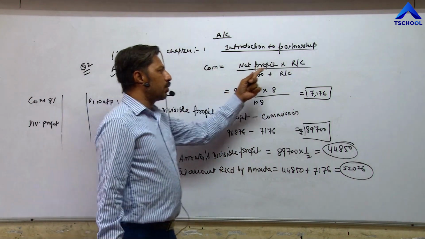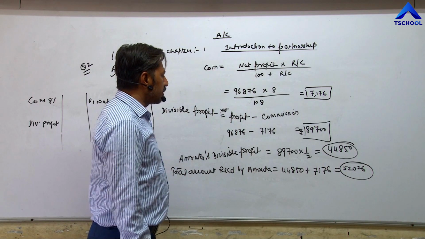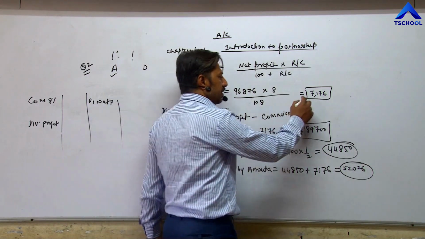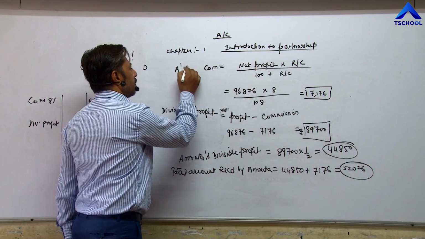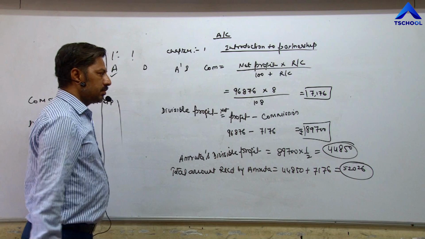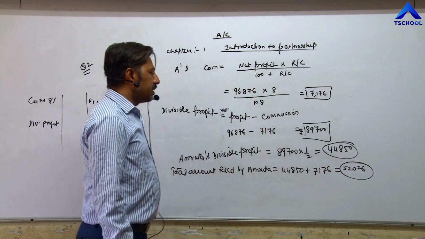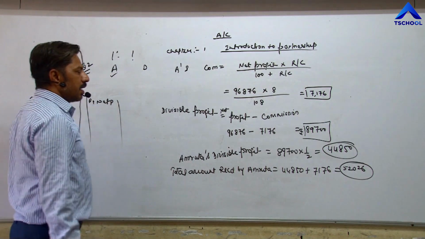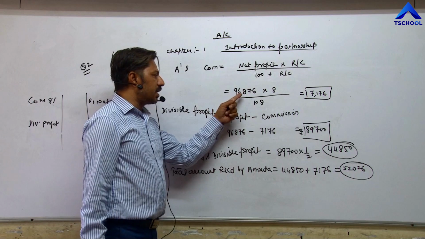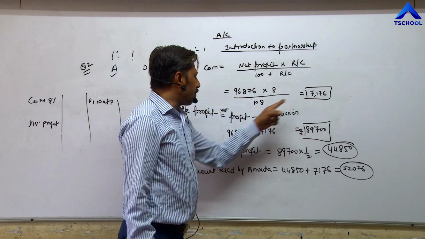Net profit into rate of commission upon 100 plus rate of commission. And according to this formula we get 7176. This is Amrita's commission. After getting commission, we need to deduct this commission from net profit. And net profit is 96,876. So deduct 7176 from net profit.